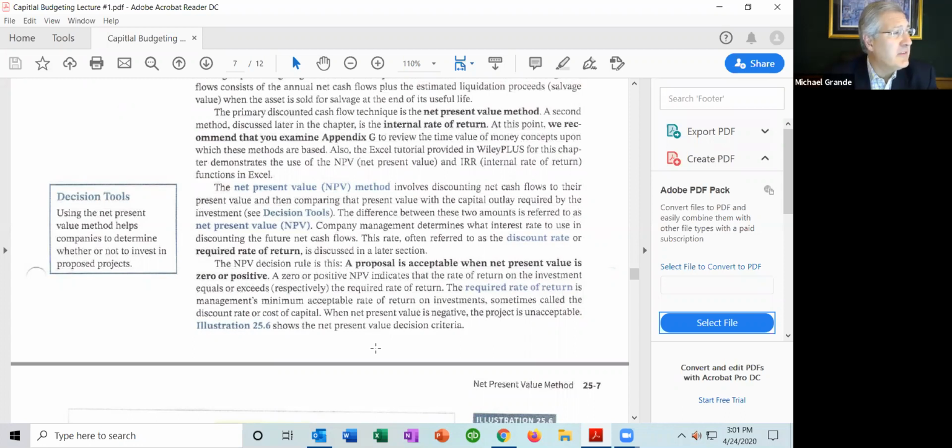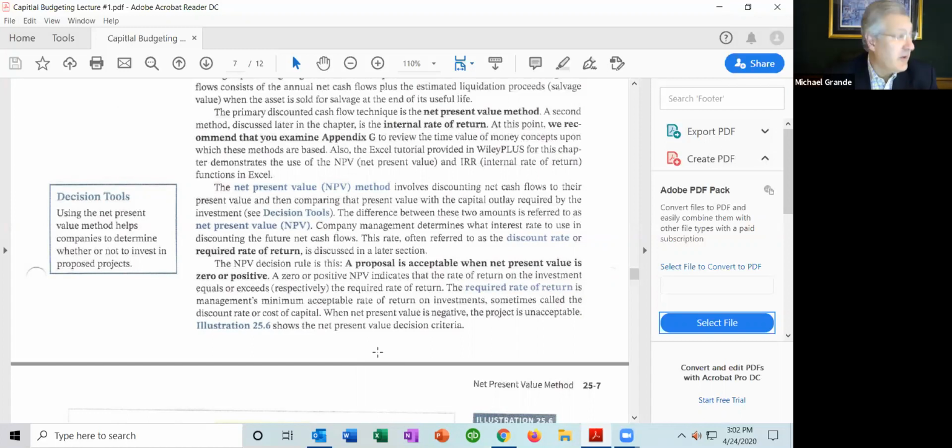A 0 or positive NPV indicates that the rate of return on the investment equals or exceeds the required rate of return. The required rate of return is management's minimum acceptable rate of return on investment, sometimes called the discount rate or cost of capital. When net present value is negative, the project is unacceptable.